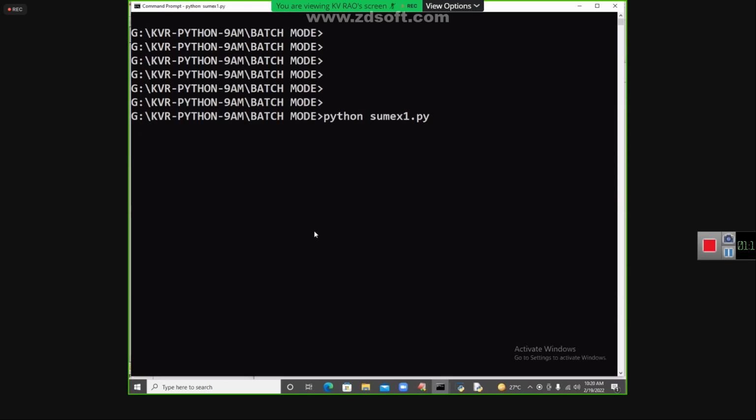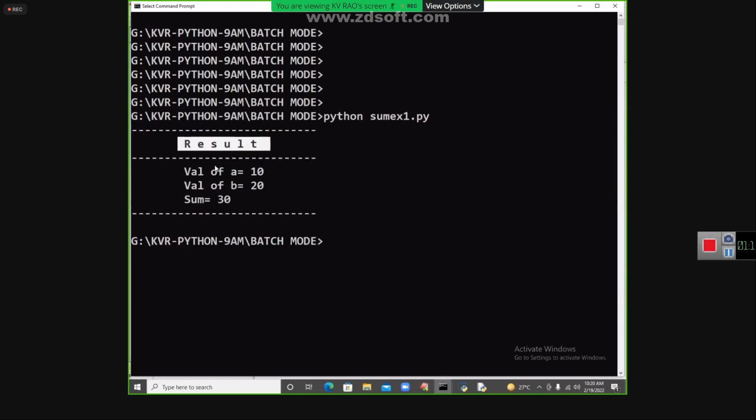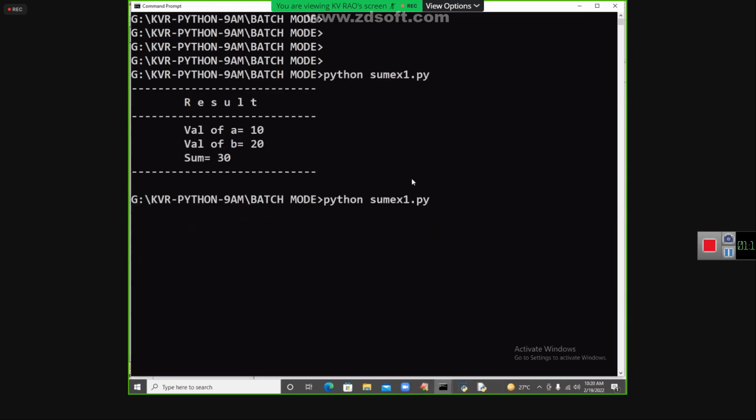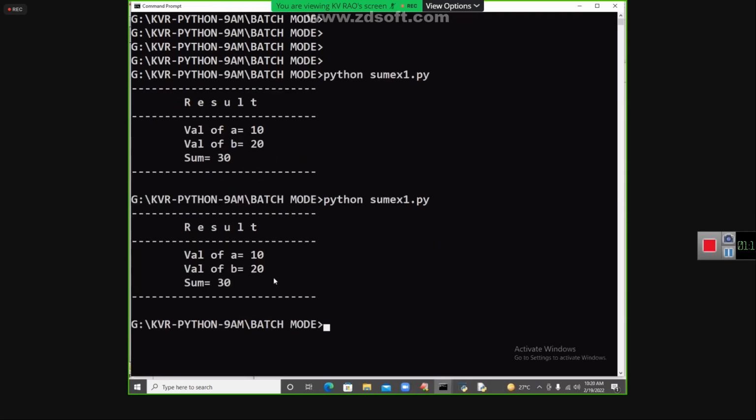Now press the enter key. Now I got the result. Beautiful result. I can run it again and again, and the same result keeps coming. How to get different results? I will tell you. First understand.